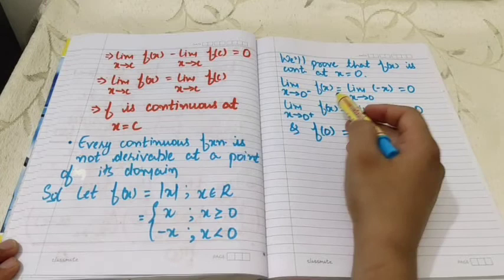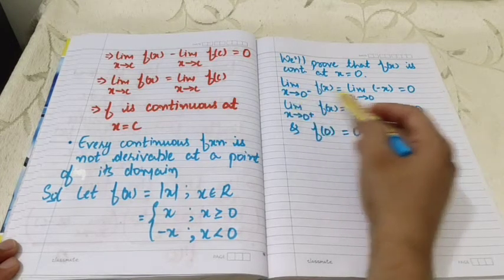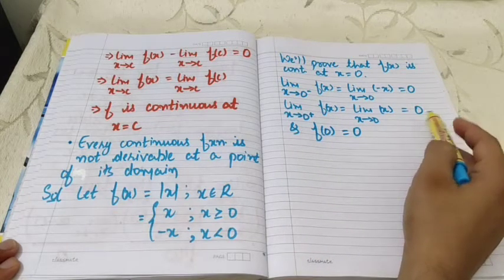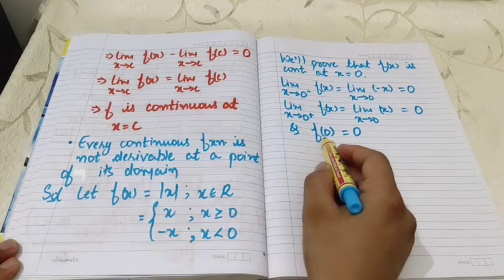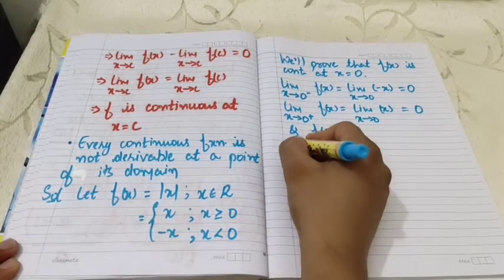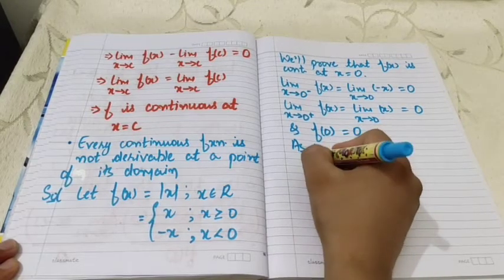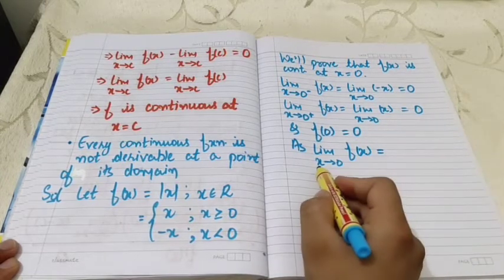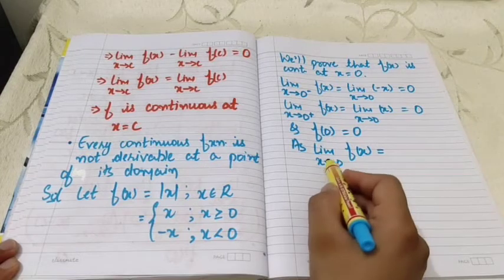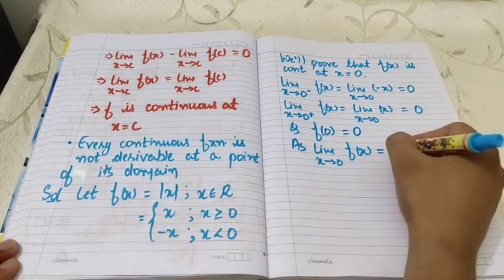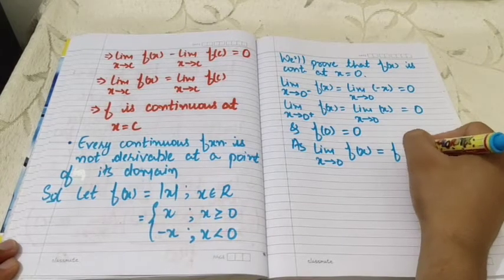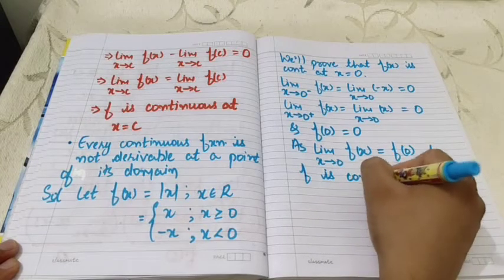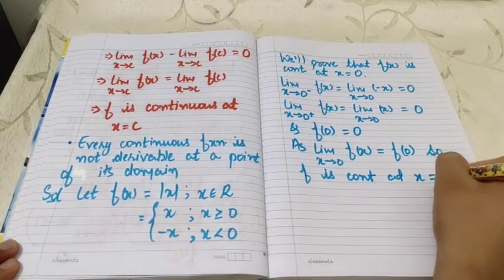Since the value of the left limit at x equals 0 is equal to the value of the right limit at x equals 0, which is further equal to the value of the function at 0, we must write the limit x approaches 0 of f(x). We know that the limit exists because the left limit equals the right limit. That's why we have made the statement that the limit x approaches 0 of f(x) is equal to f(0). So the function is continuous at x equals 0.